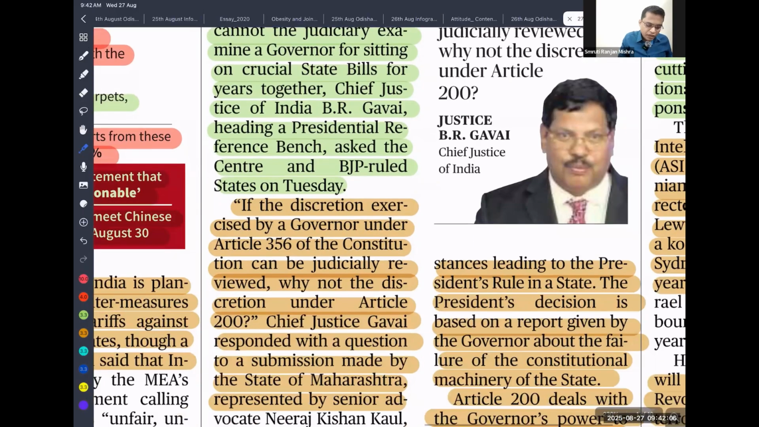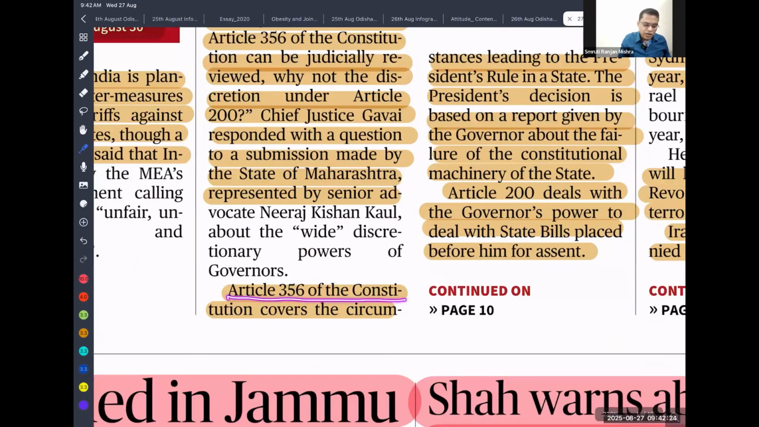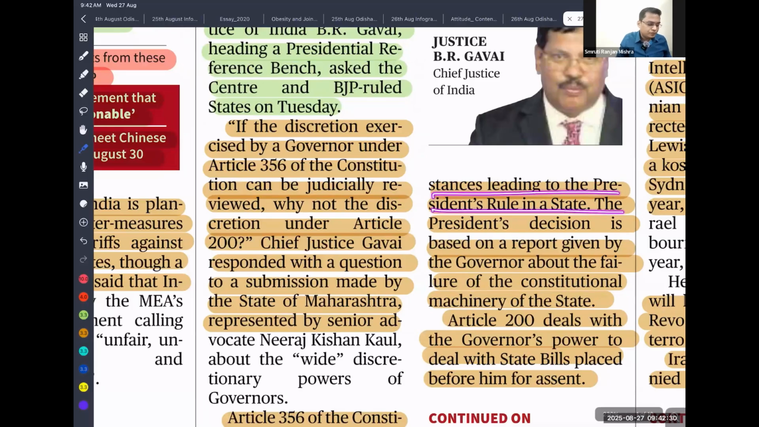If the discretion exercised by the governor under Article 356, which provides for state emergency, can be judicially reviewed, why not the discretion under Article 200? Article 200 is the assent power of the governor, which cannot be reviewed. That is what was asked by the Chief Justice of India. Article 356 of the constitution covers the circumstances that lead to president's rule in a state. The president's decision is based on the governor's report about failure of the constitutional machinery, which is the ground for imposing it.